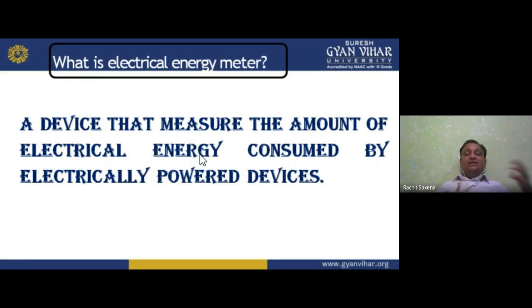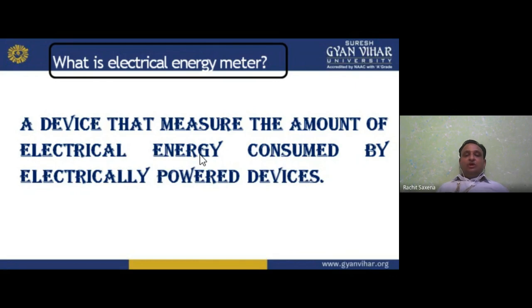In a house, so many things consume power: washing machine, air conditioner, television, microwave oven, heater, geyser, fan, cooler, lights, all of which are electrically powered or energy consuming devices.